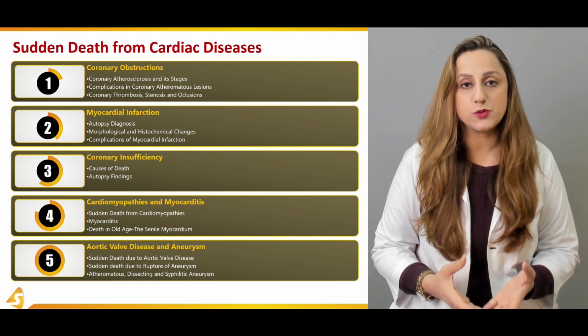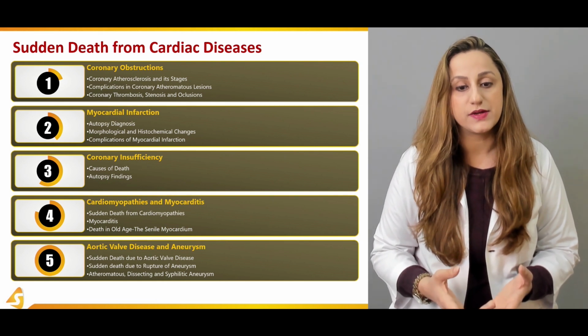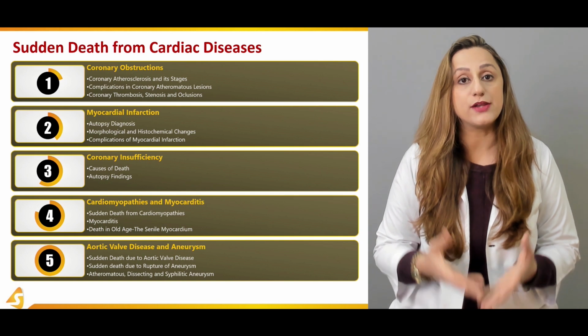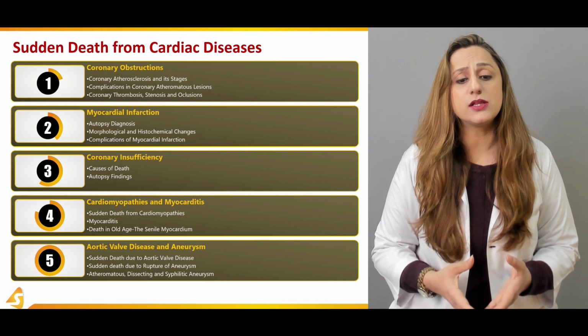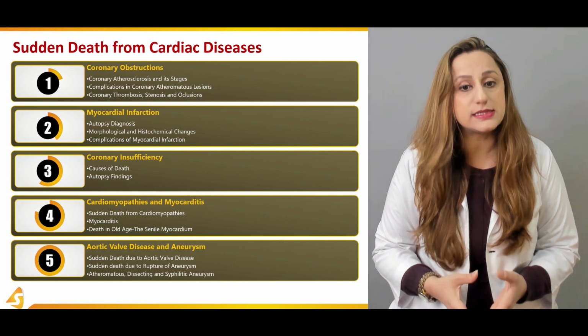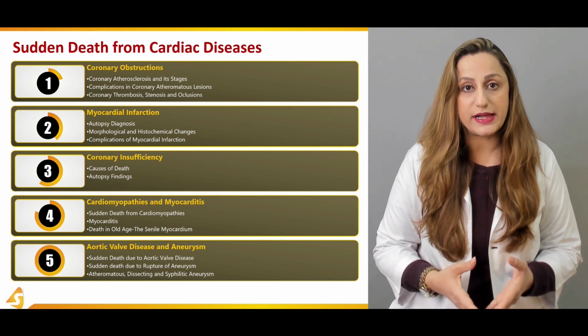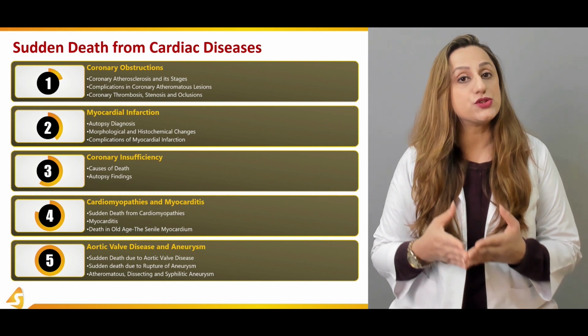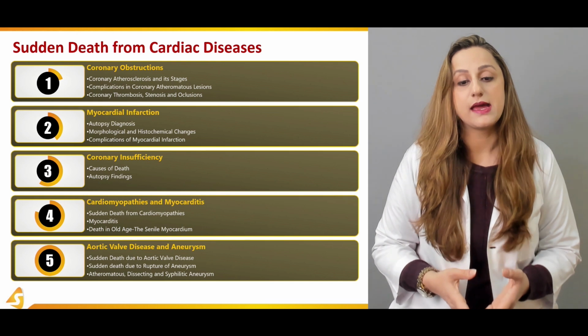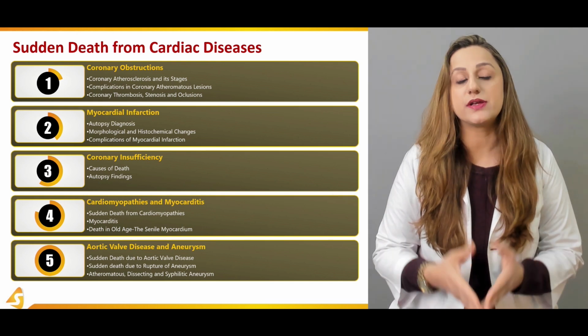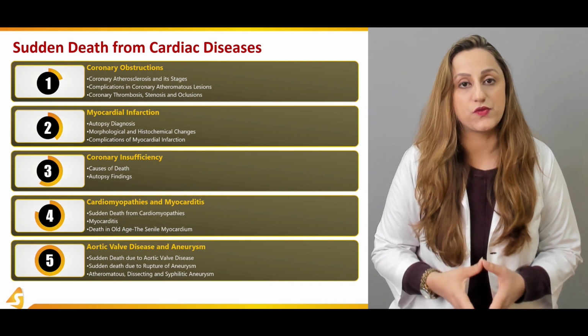So in the fifth section, we'll be discussing the aortic valve disease, along with it the aneurysmal disease, that is the dilatation. And along with it, we'll be discussing the sudden death due to the aortic valve diseases, sudden death due to the rupture of the aneurysms, as well as atheromatous, dissecting, and syphilitic aneurysms. So there are different varieties that will be discussed over here.